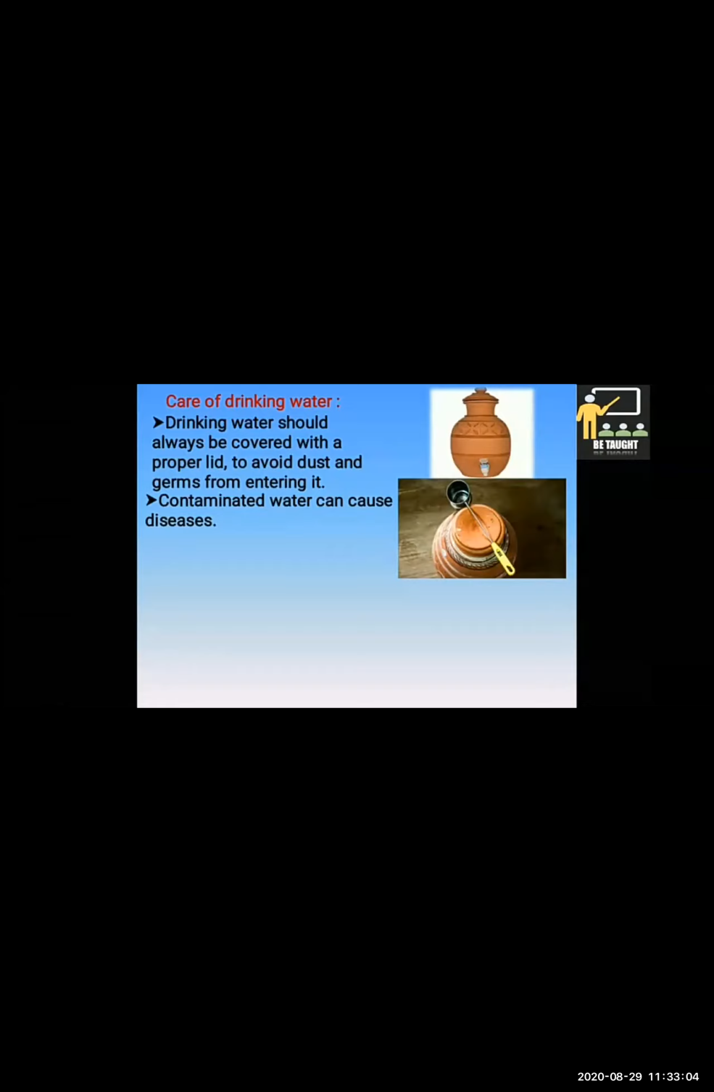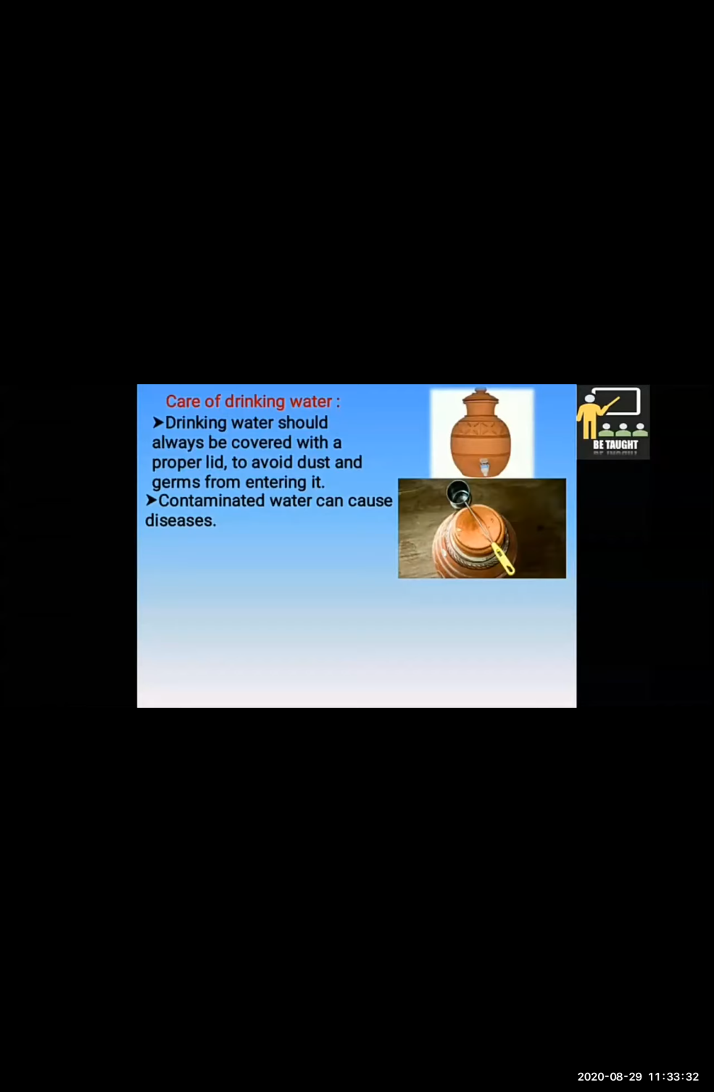If we dip our hands in the water to take it out, the dirt on our hands can enter the water. So we use a dipper to take the water and we replace the lid at once. But the best method of taking water is to have a tap on the container. This way it becomes easier to take the water and it also prevents contamination.